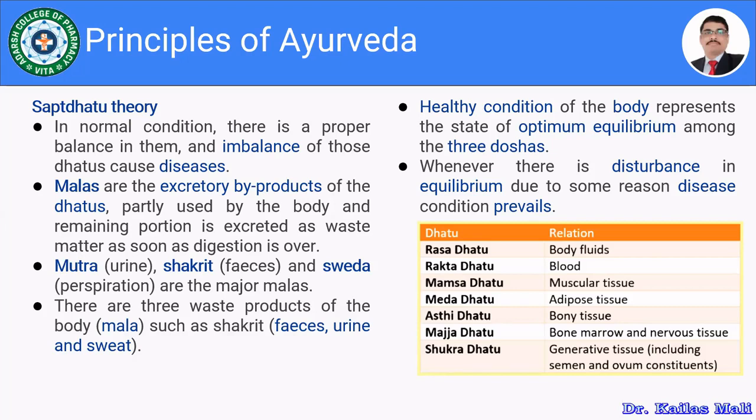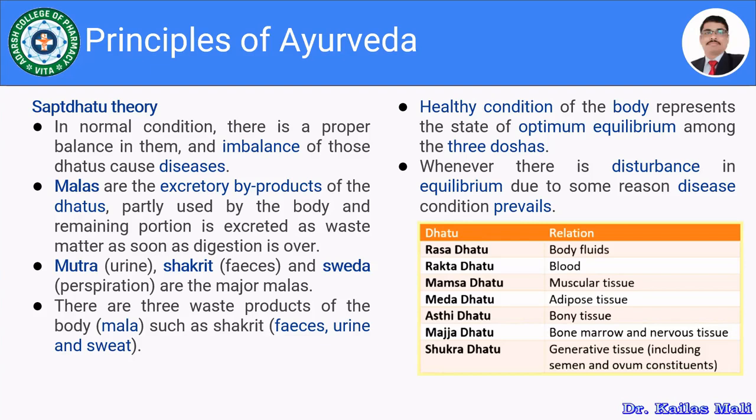The malas are the excretory byproducts of all these 7 dhatus, partly used by the body, and the remaining portion is excreted as waste matter as soon as digestion is over. Mutra, that is urine, then shakrit, that is feces, and sweda, that is perspiration, are the major malas. Which are the major malas? That is mutra, shakrit, and sweda. Sweda stands for perspiration, shakrit stands for feces, and mutra stands for urine.